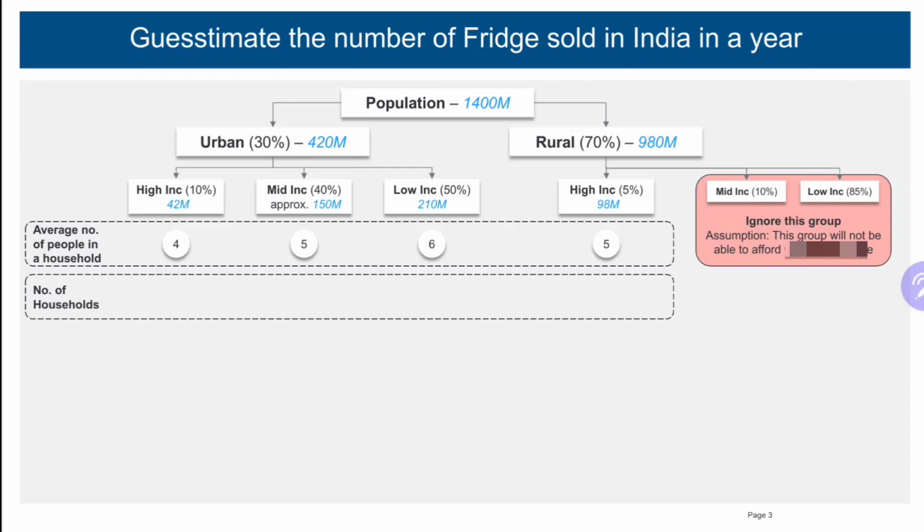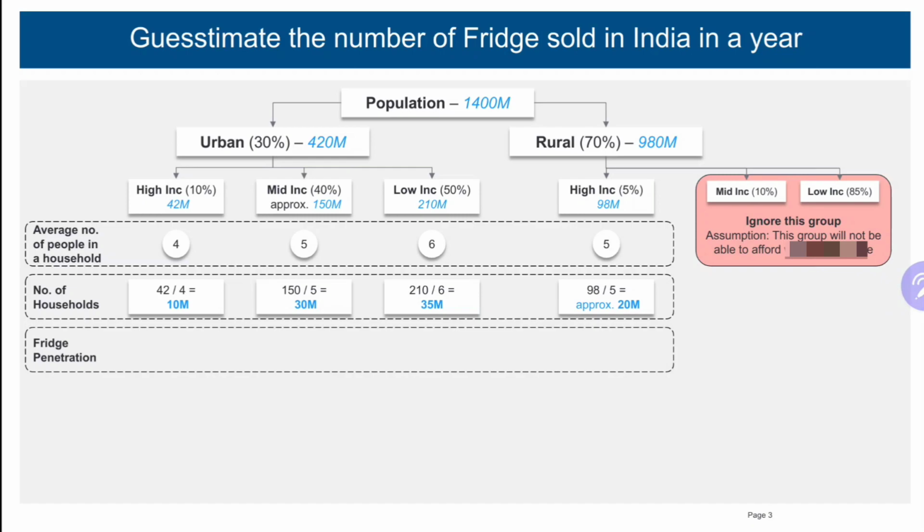To find the number of households, I'll simply divide 42 million by 4 for high income category. This gives me 10 million households in high income category for urban population. Similarly, I'll calculate for the rest. Now the next step is to know the penetration of fridge in each of these households.